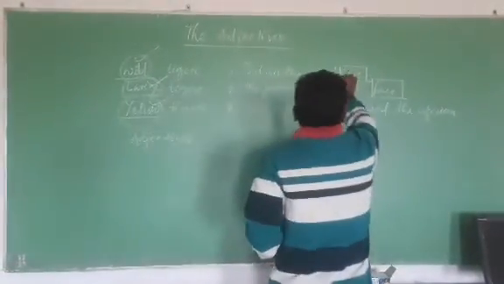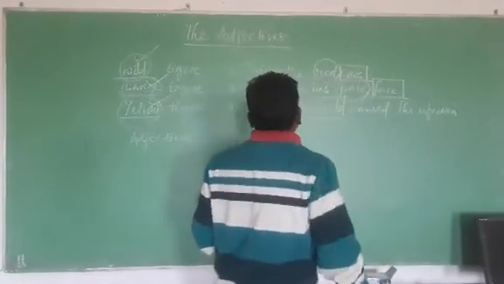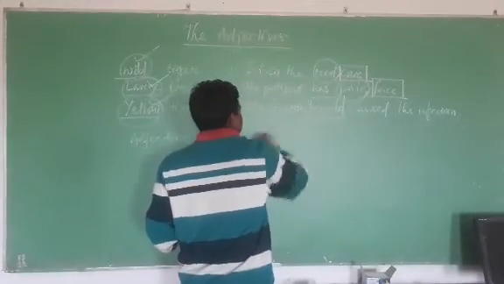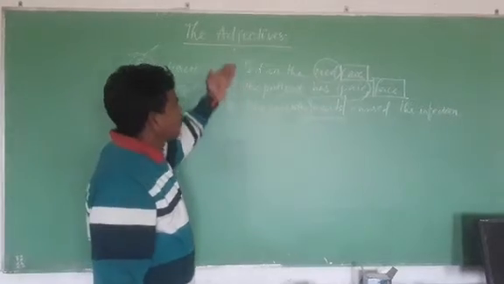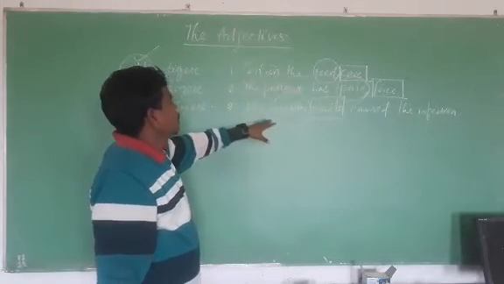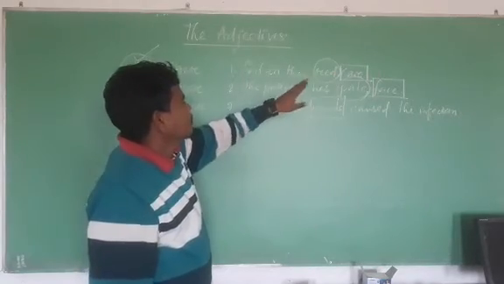So before them, what words are written? Let me encircle. Red is written before car, pale is written before face, and rusty is written before nails. So the words I have encircled are describing the word written in the box.